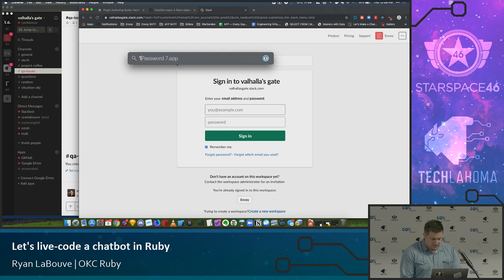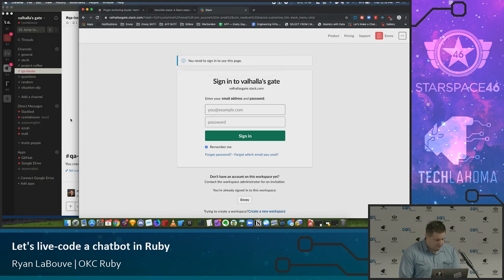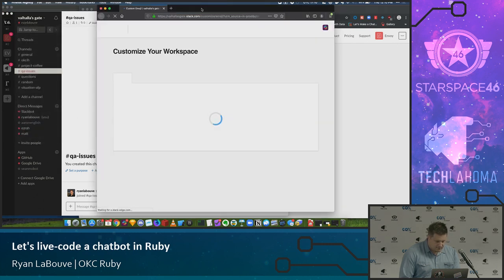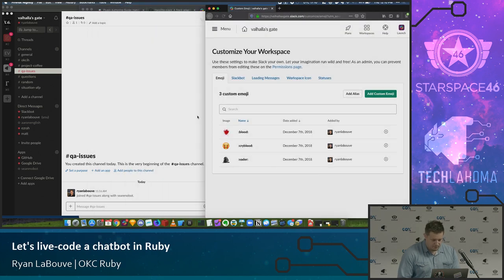Need to sign in to see this page. Damn it, dang it, I knew this would happen. Am I signed in on Firefox? Sure, okay, cool. Switching to Firefox. You can see I only have 3 emojis in here, which describe my 3 emotions.